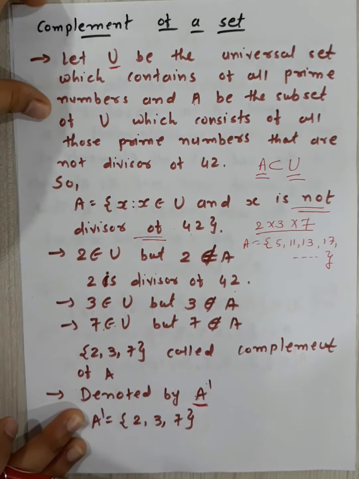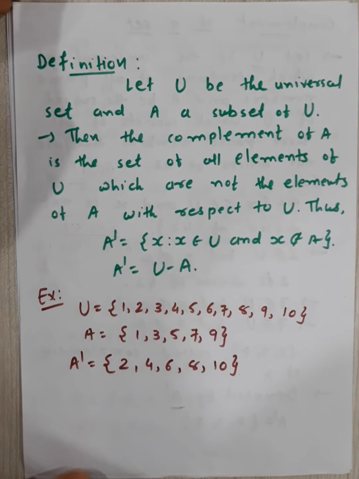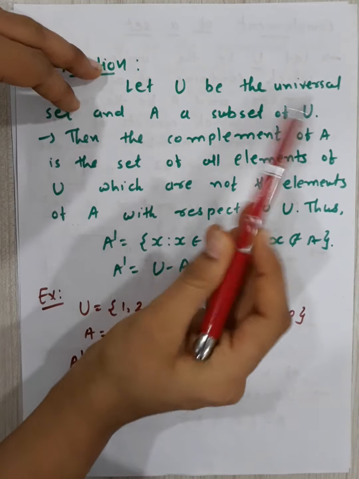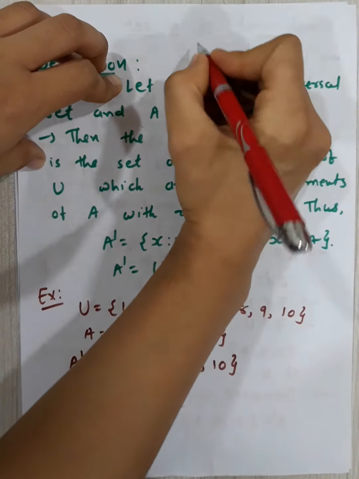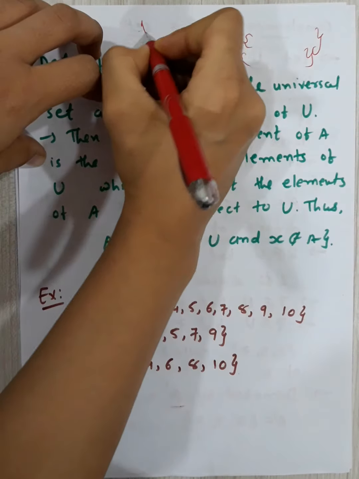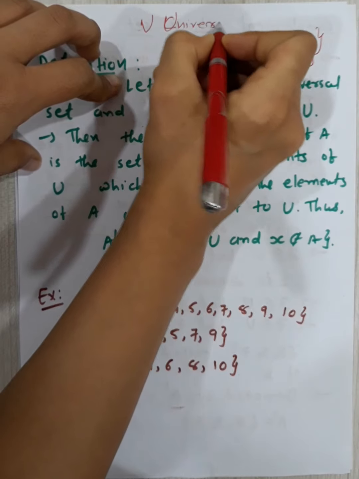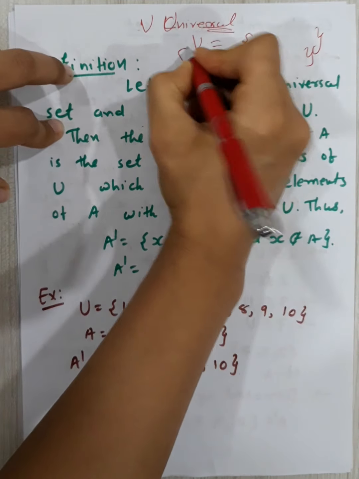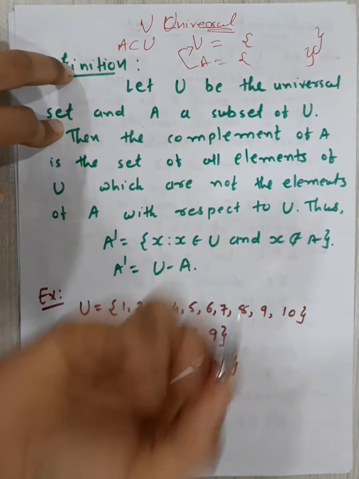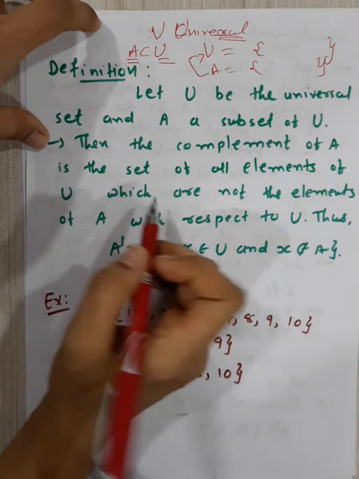Now, with the help of the definition, let U be the universal set. U is the universal set, right? And A is a subset of it. U is the universal set and A is a subset of U, which means all the elements of A are present in U, right? So then the complement of A.